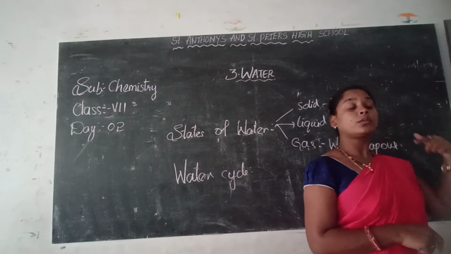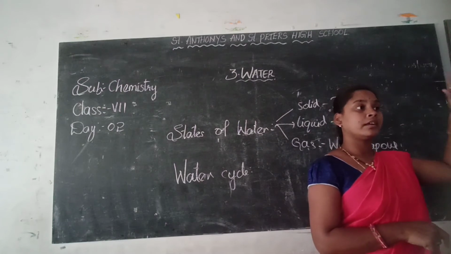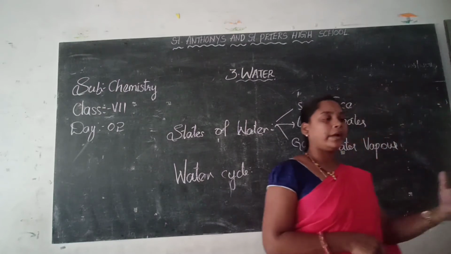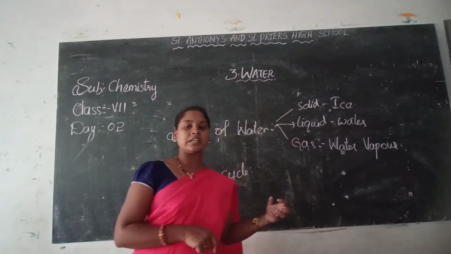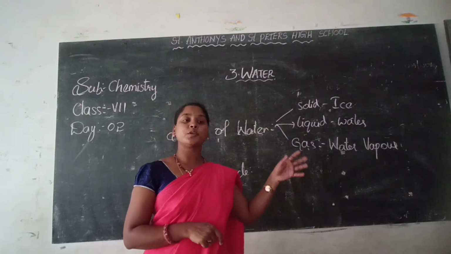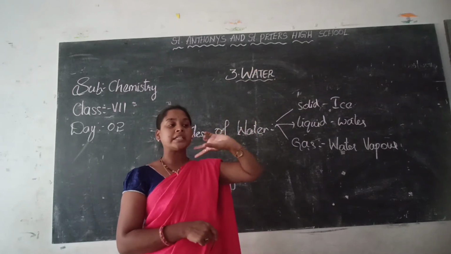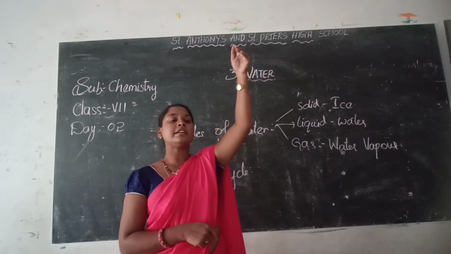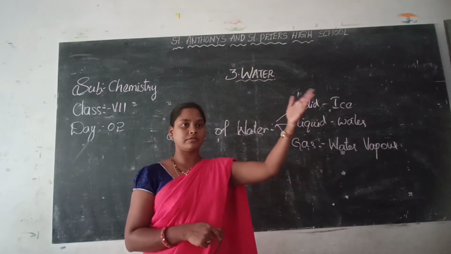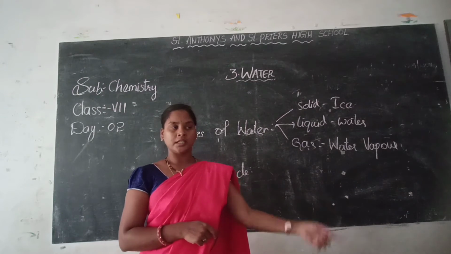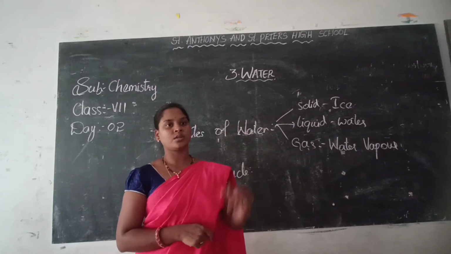Then again how does it go up? By the evaporation process. When the temperature increases on the earth's surface, this water forms into water vapor and reaches the clouds. When the temperature decreases in the clouds, what happens? It forms the fall of rain. Again that water reaches the earth. So it is a renewable natural source.